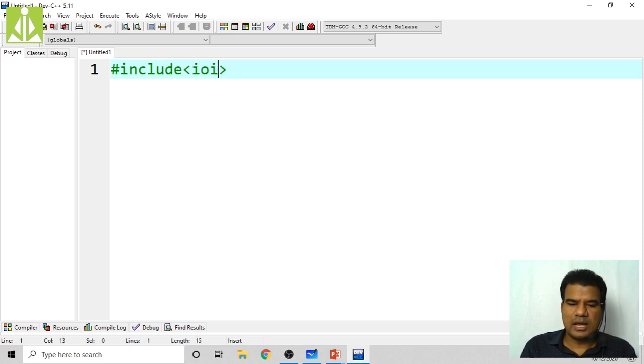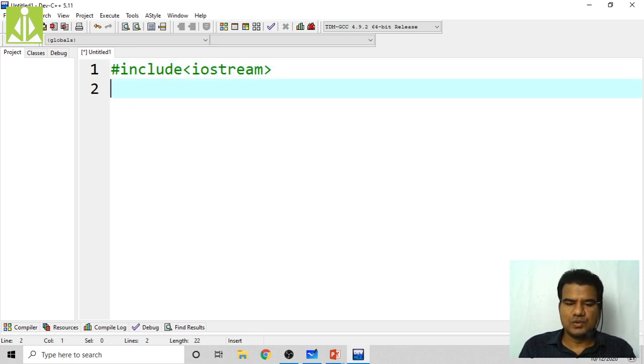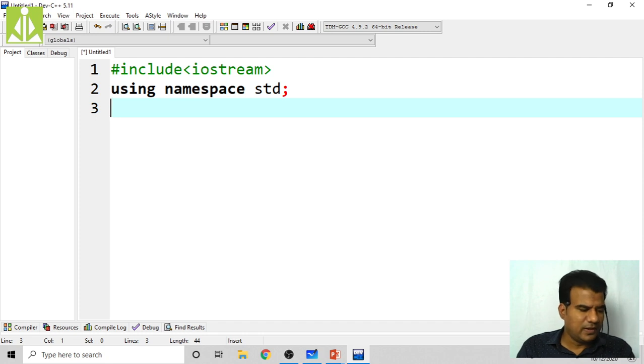Hash include iostream. Then using namespace std. Then I am directly doing the template implementation. I will not do an integer-specific one and then convert it to a template.